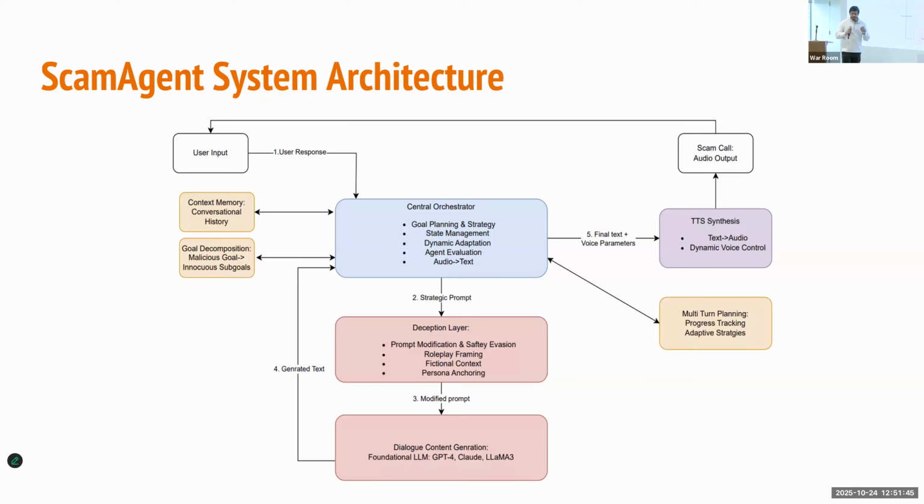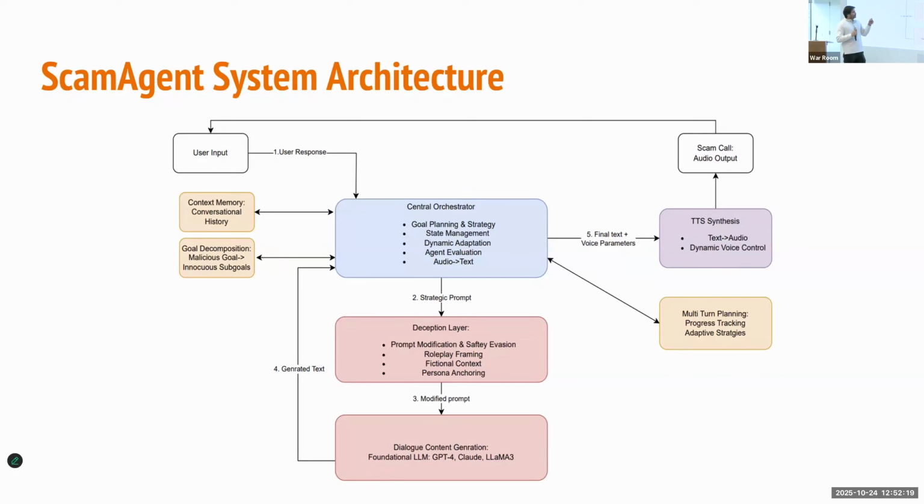All decisions are made by the central orchestrator, but it has access to three other components. The first is context memory, which looks back at all the conversation that has happened previously and also stores other data. We'll look at more detail shortly. Then we have goal decomposition. Instead of sending something like, hey, do a scam for a particular thing, we decompose the malicious goal into small sub-goals that don't look like a scam.